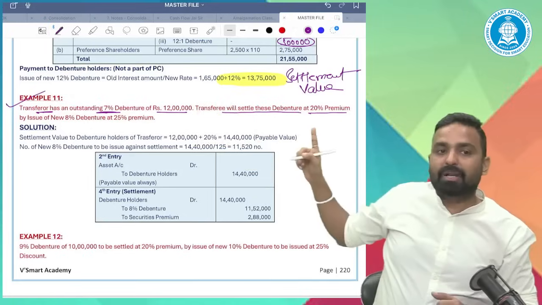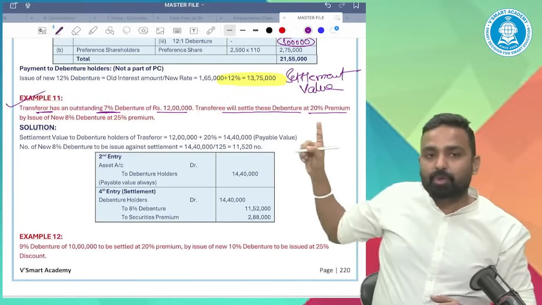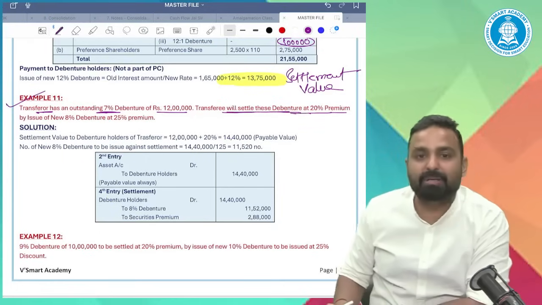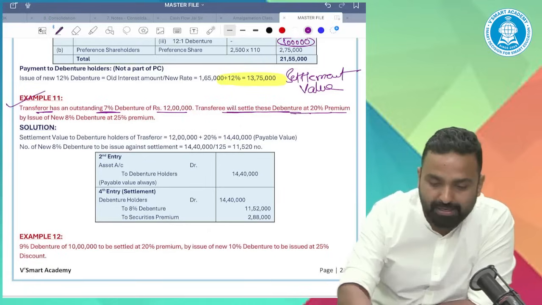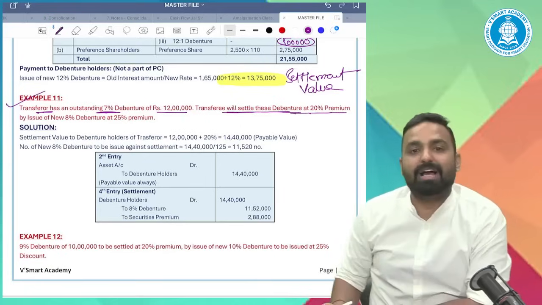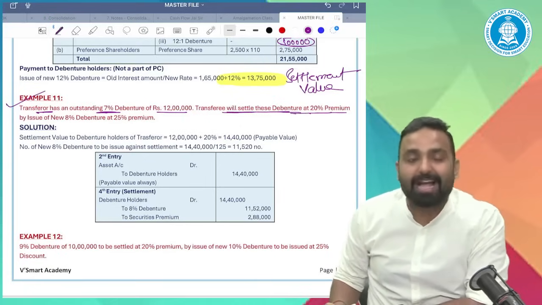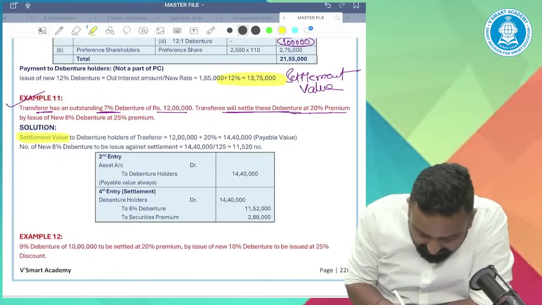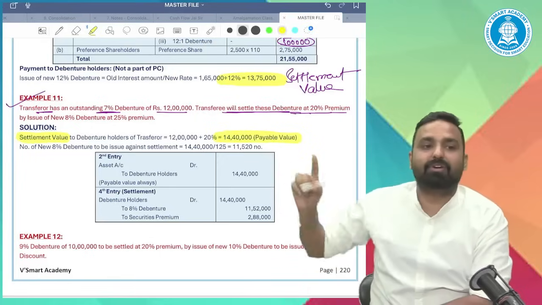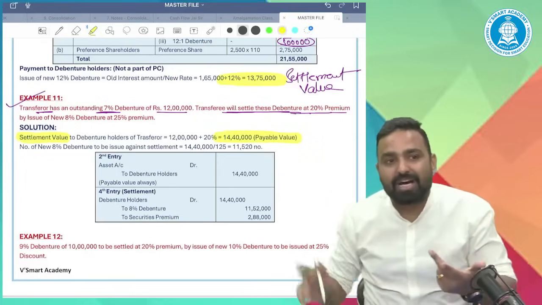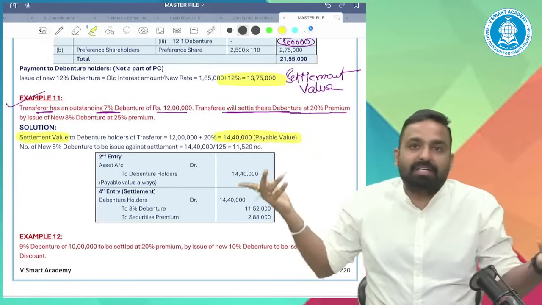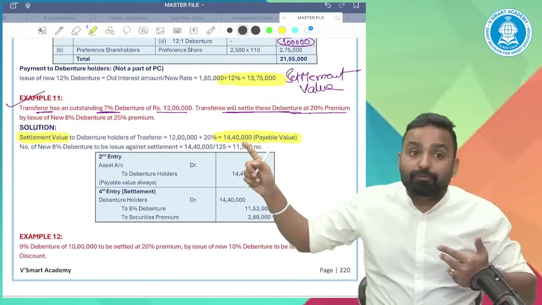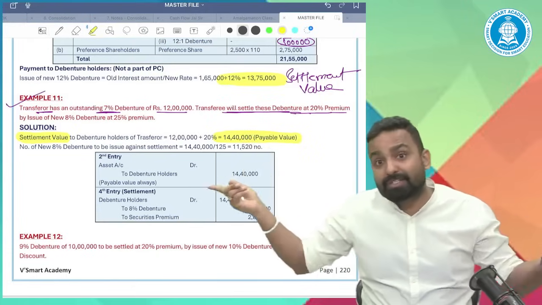12 lakh plus 20% premium. Transferee will settle these debentures at 20% premium. What is the value? The value is 14 lakh 40,000. So the settlement value is 14 lakh 40,000. Now how will I discharge it? I can pay 14 lakh 40,000 in cash, or in the form of new debentures.